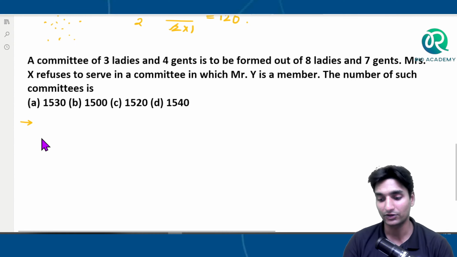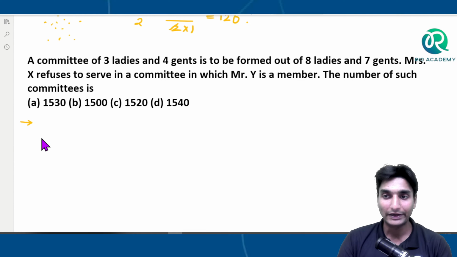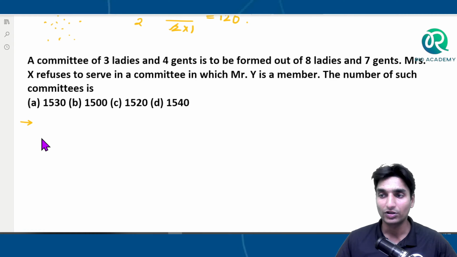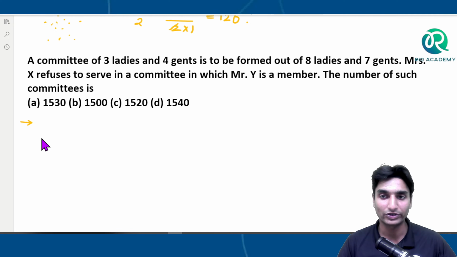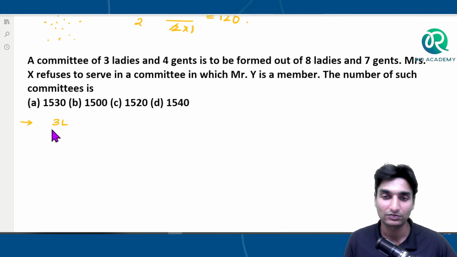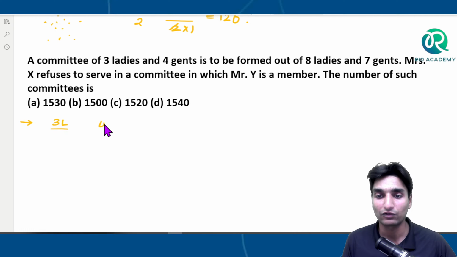Nonetheless, guys, see. A committee of 3 ladies and 4 gentlemen is to be formed out of 8 ladies and 7 gents. Mrs. X refuses to serve in a committee in which Mr. Y is a member. The number of such committees is? What the question is saying is, we have to form a committee with 3 ladies and 4 gents.